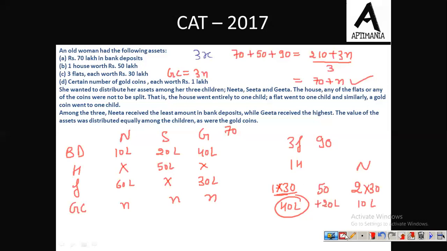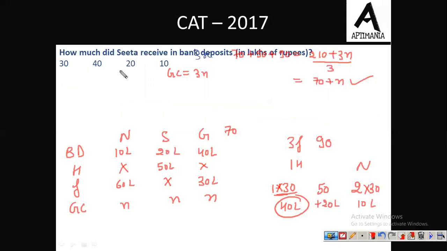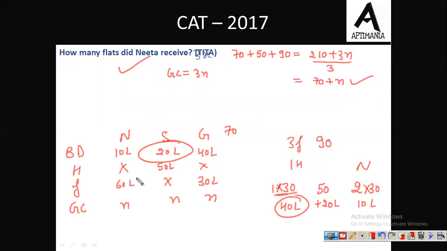Now let us move to the questions. So the first question is, how much did Sita receive in the form of bank deposit? So Sita in the form of bank deposit received 20 lakh rupees. So the correct answer to this question is 20 lakh, option C. Let's move to the second question. Okay, so the second question is, how many flats did Neeta receive? Flats received by Neeta is 2. So the correct answer to this question is 2.